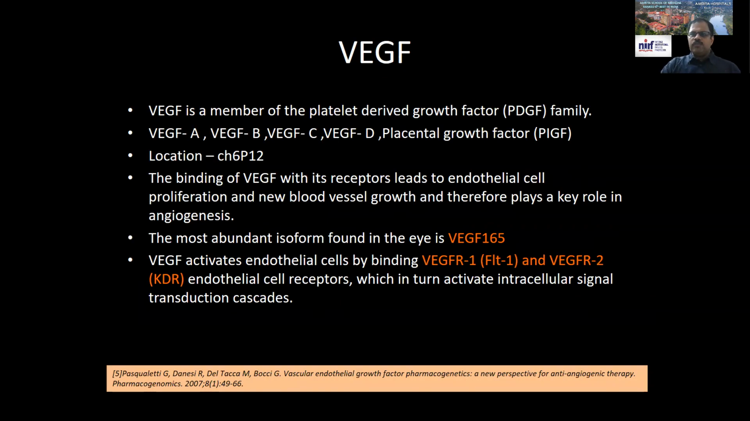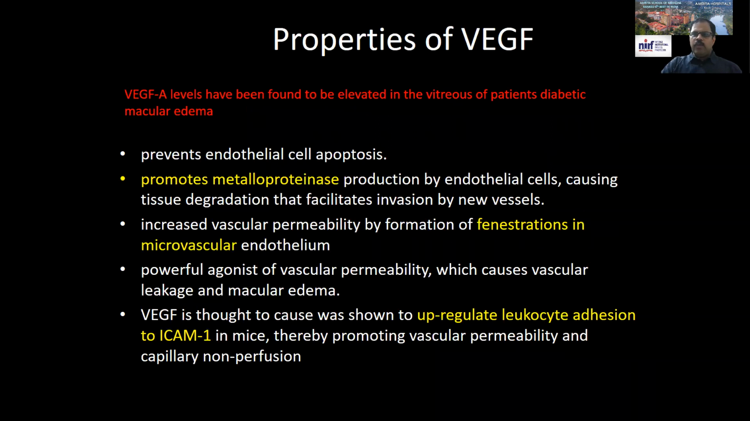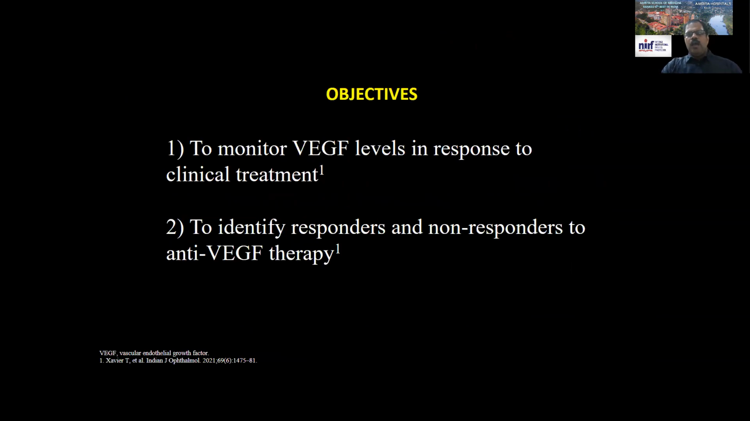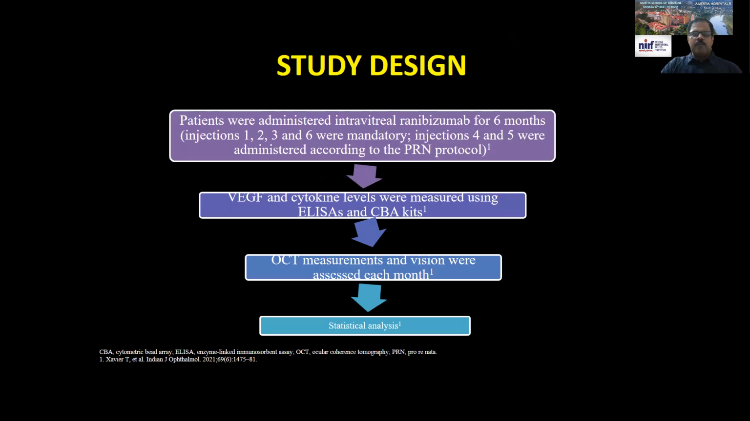We all know that VEGF has been the major player, and it actually promotes metalloproteinases, increases fenestrations in microvascular endothelium, and upregulates leukocyte adhesion. So inhibition of VEGF activity has been the major target. We did a study to look at how the VEGF levels are varying in response to clinical treatment with ranibizumab, and to identify and characterize the responders and non-responders to anti-VEGF therapy.